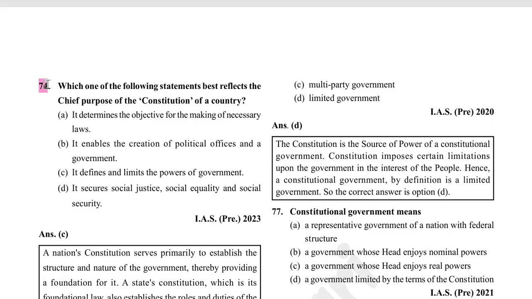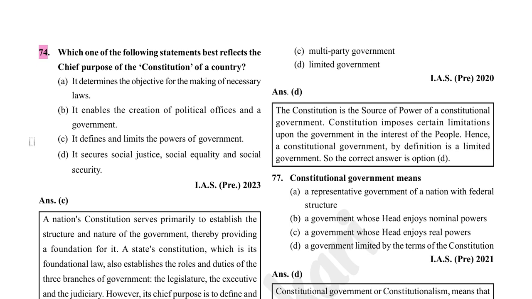Which one of the following statements best reflects the chief purpose of the constitution of a country? So, constitution defines and limits the power of the government. So, option C is correct.